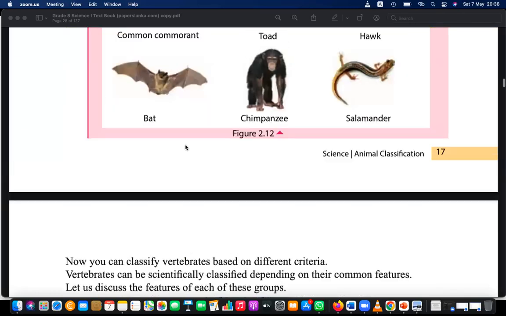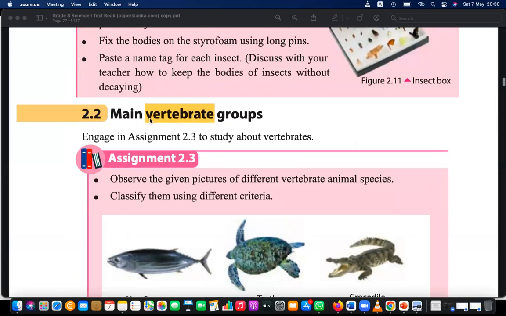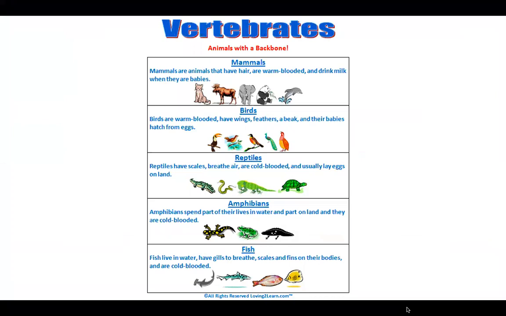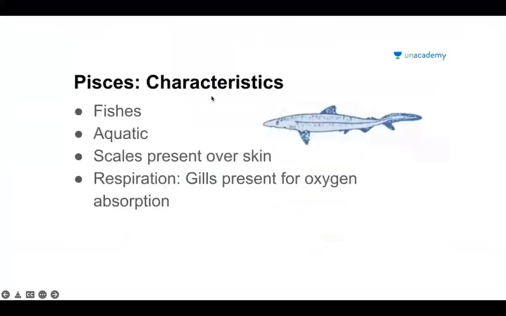Okay, so let's write down this important point quickly. Write down the main heading. The main heading is vertebrates. And under that you can write fishes. The first category is fishes. You can say pisces. Actually, pisces is the phylum, this is the subcategory, and under that the animals that we categorize are fishes.